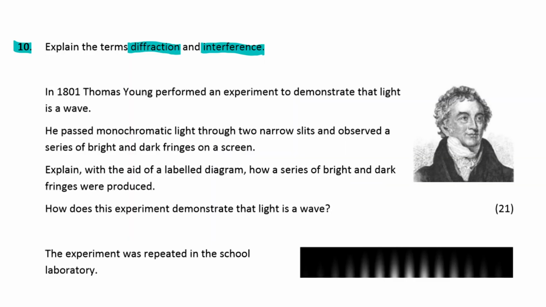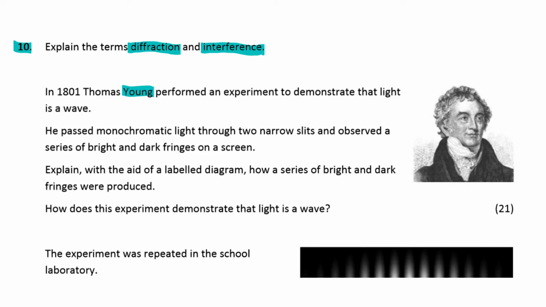Coming back to the original question, we are told that Thomas Young in 1801 performed an experiment to demonstrate that light is a wave. Now, there was a little bit of a debate on at this time beforehand as to the fundamental nature of light. Newton proposed a theory that light was made up of particles known as corpuscles, and because Newton was such an incredible scientist, a lot of people were skeptical or fearful to go against his theories. However, Young and many others like him in this era performed experiments and built up that load of evidence that suggested that light is a wave.